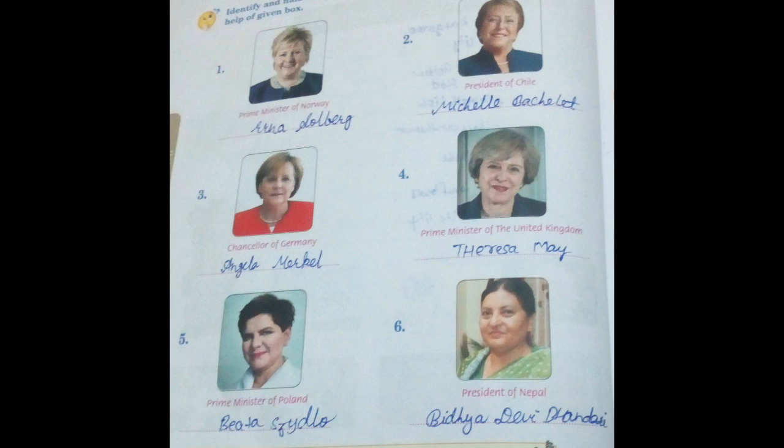The second picture is of the President of Chile. Her name is Michelle Bachelet. The third picture is of the Chancellor of Germany. Her name is Angela Merkel. Fourth picture is of the Prime Minister of the United Kingdom. Her name is Theresa May. Fifth picture is of the Prime Minister of Poland. Her name is Beata Szydło. Sixth picture is of the President of Nepal. Her name is Bidya Devi Bhandari.